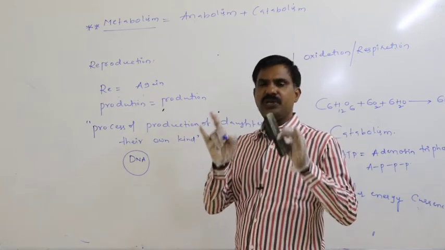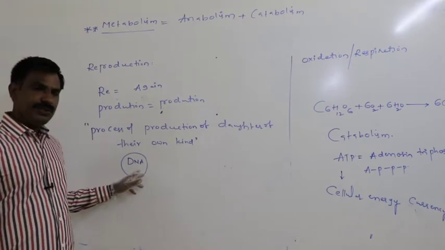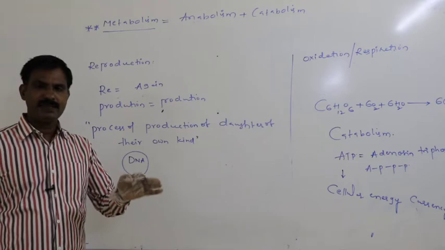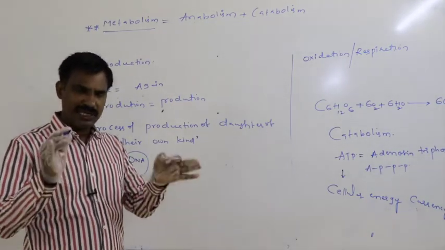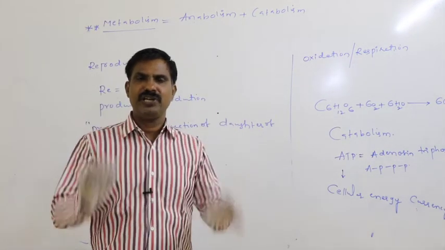During reproduction, DNA is passed from the parent to the daughters. Due to that reason, daughters must resemble their parents.